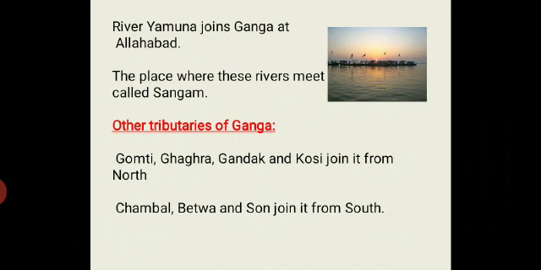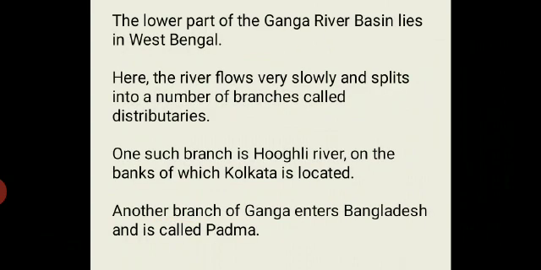River Yamuna joins Ganga at Allahabad. The place where these rivers meet is called Sangam. Other than Yamuna, there are other tributaries also, like Gomti, Ghagra, Gandak and Kosi River, which join Ganga from the north side. Chambal, Betwa and Son River join it from the south.